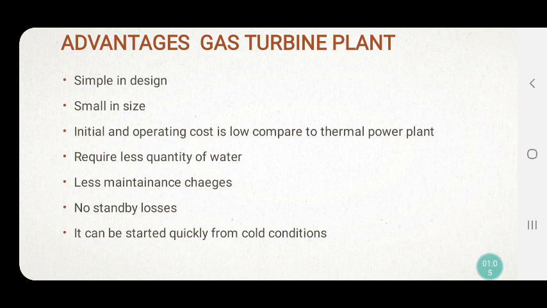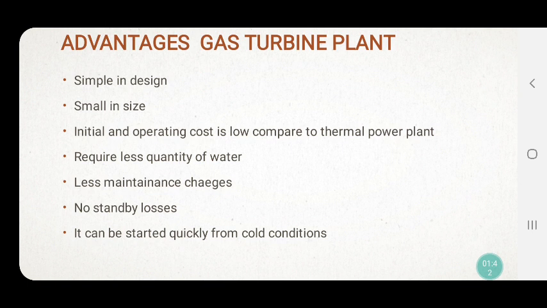Next point is initial and operating cost is low compared to thermal power plant. In a thermal power plant you are using coal as a fuel. So continuously you are burning the coal to generate electricity by producing the steam. But in this plant you don't require any fuel, and you don't require more maintenance. So the initial as well as the operating cost is less in this plant.